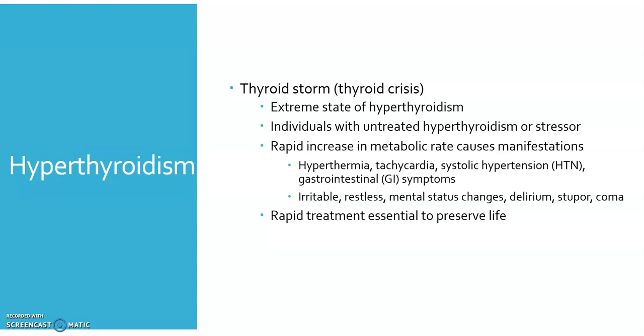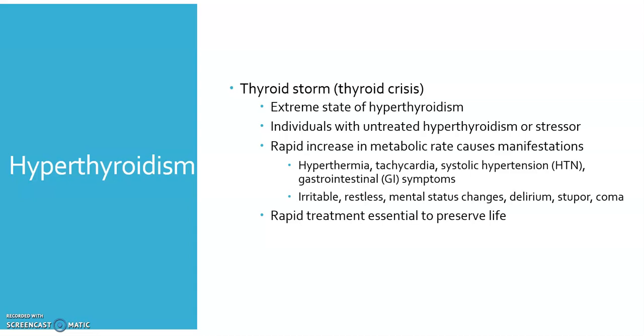It's a rapid increase in the metabolic rate caused by excessive thyroid hormone. Manifestations include severe hyperthermia, tachycardia, hypertension, GI symptoms such as nausea, vomiting, diarrhea. They can have neuro symptoms like restlessness, agitation. It could lead to seizures.